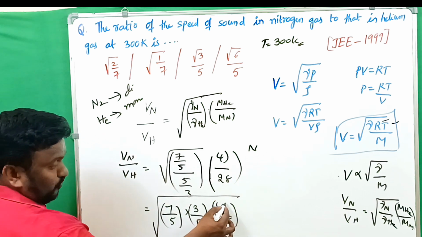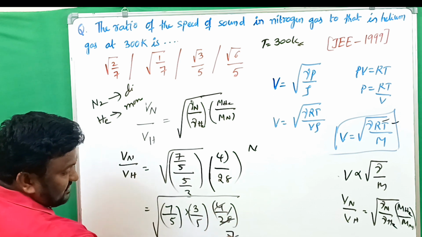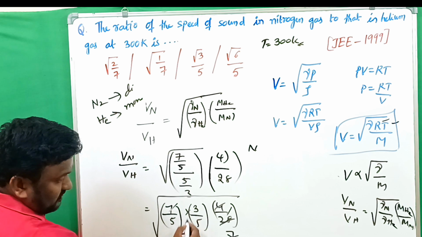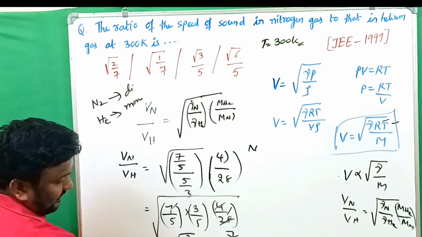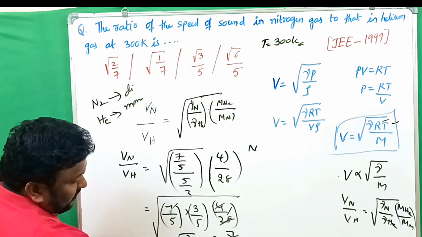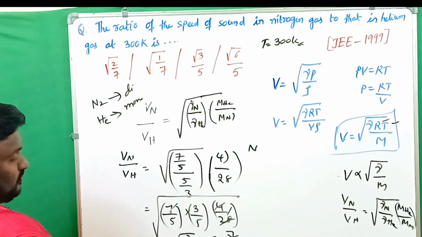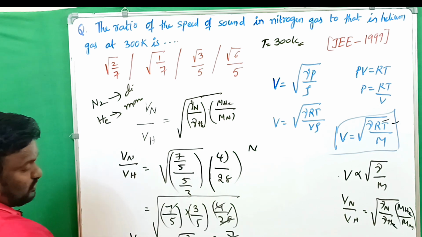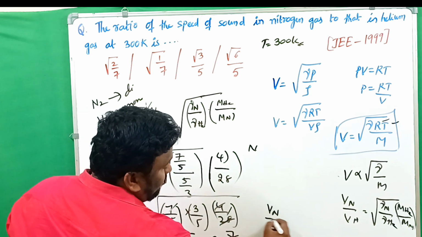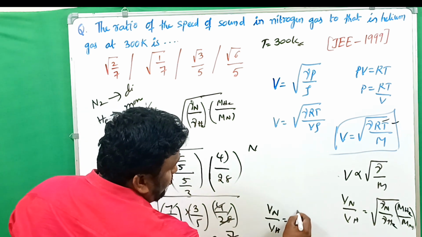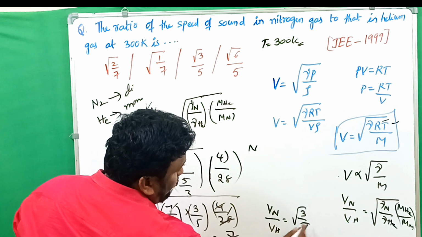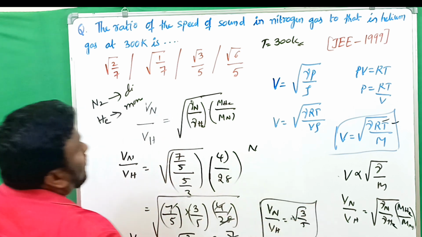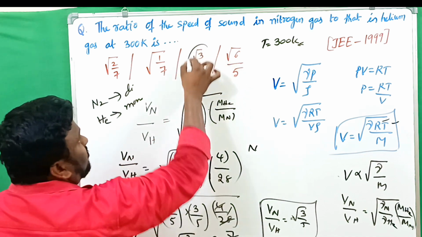So what right here? 4 ones are 4, 7 fours are 28, again 7 cancel. Then what you get here? 3 by 25, and what is root 3 by 25? Root 3 by 5. So therefore Vn by Vh is equals to root 3 by 5. So among the options, third option is the correct one.